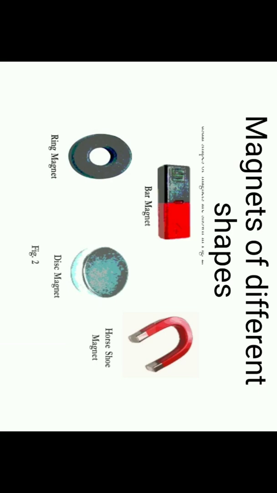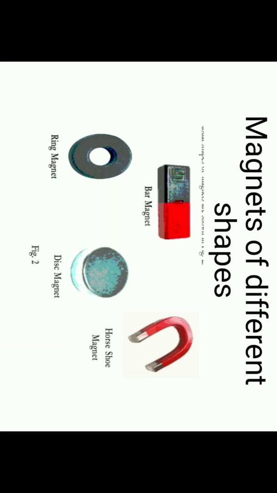Horseshoe magnet is in the shape of a U, disc magnet is in a circular shape, and in the same way ring magnet is also in a circular shape, but a small hole will be there at the center. Like this you will be finding different shapes of magnets in your daily life. We will be seeing more of the disc magnets and the bar magnets. These horseshoe magnets you will be finding in different parts of different machines. Somewhere you will be finding them.